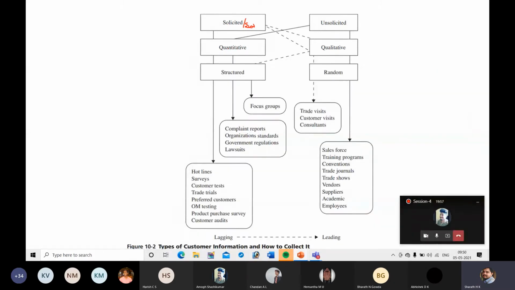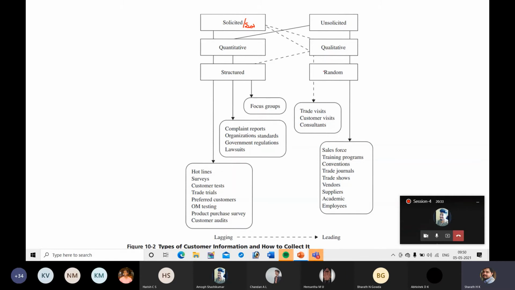Okay, quantitative information means it is measurable. Qualitative information is non-measurable. Quantitative information can be directly converted into values, whereas for qualitative you can say good, bad, okay, poor. In the case of quantitative you can say 10, 20, 30. Directly you can measure and convert it to a particular number. Qualitative means good, bad, okay, average, poor, low, high. So these are the qualitative information.